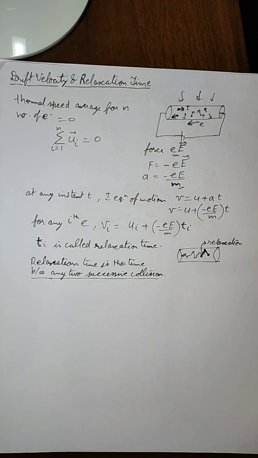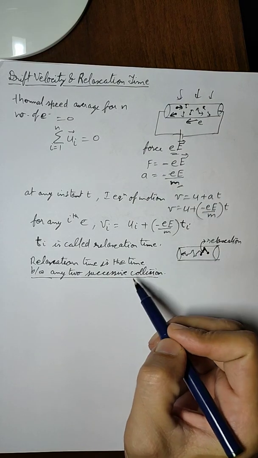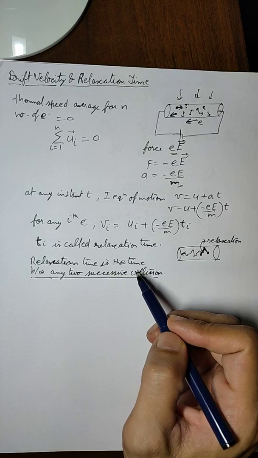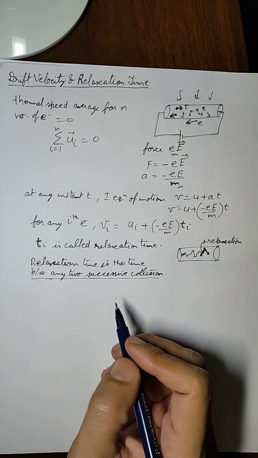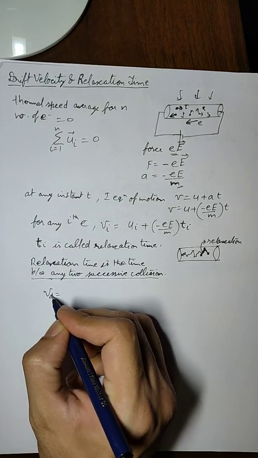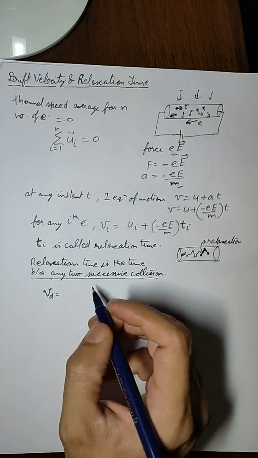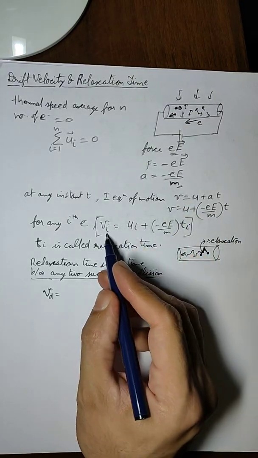Now that we have understood relaxation time, we can establish a relation between this relaxation time and the drift velocity. The drift velocity is the average velocity of all the electrons. We have already studied that the drift velocity is the average velocity of all the electrons. So for the ith electron, this is the velocity.